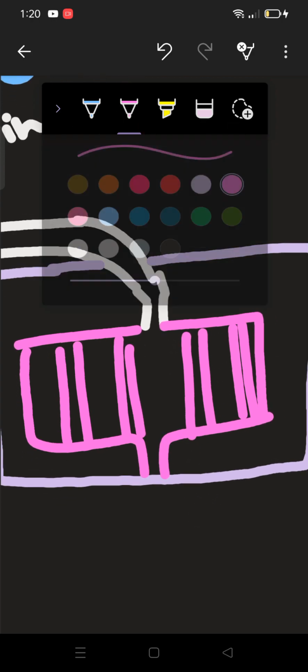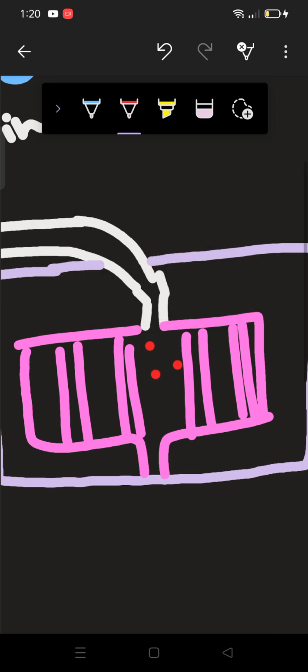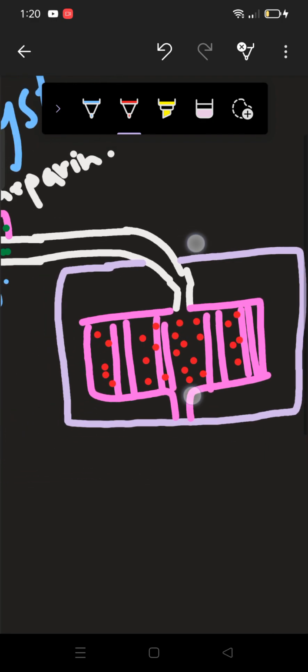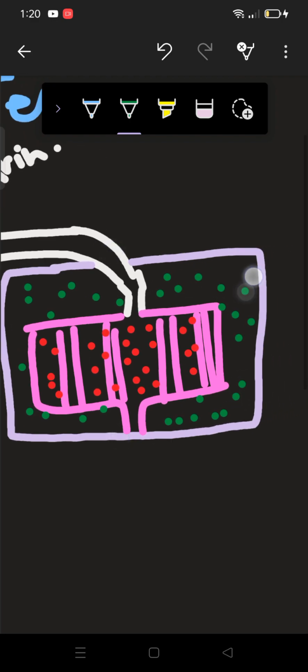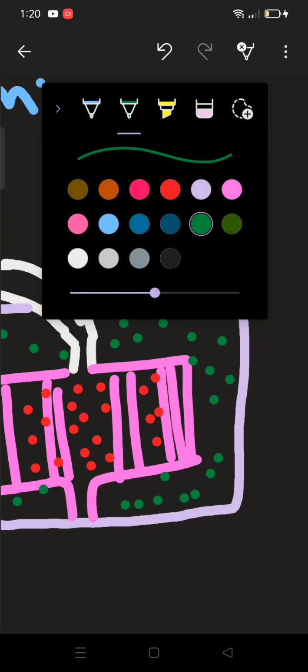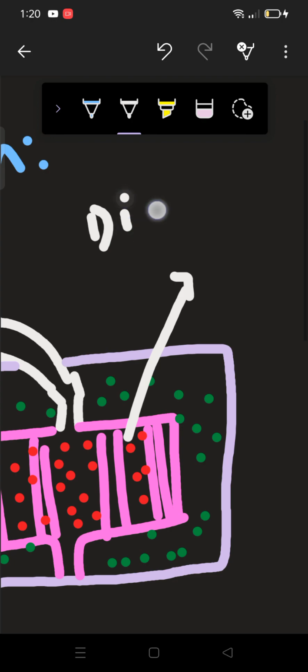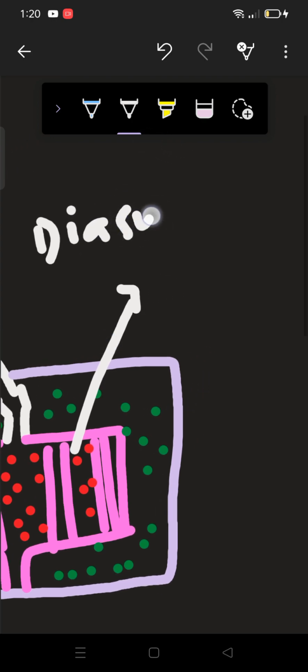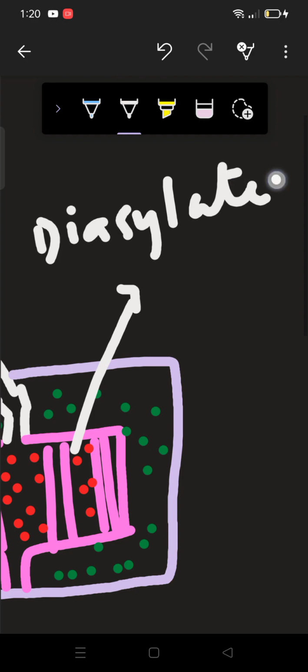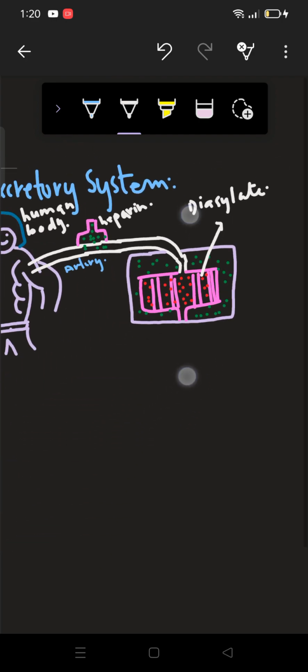Here we have these tubes, and here we have dialysate. I'll tell you what dialysate is as well. So let me label it here: dialysate.